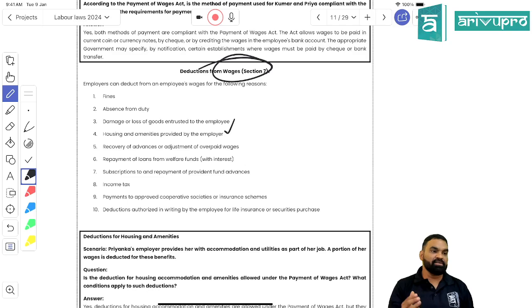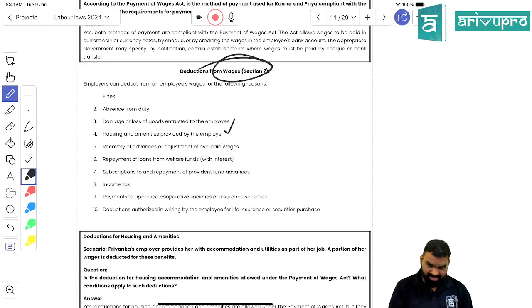So definitely there are certain costs that need to be borne for my residence, right? If any amount has been borne by Arivu Pro for my residential facilities, they can deduct it from my final remuneration. Got my point, students? And the 7th is, if you have subscribed for any provident fund or you have taken any advances on provident fund, both amounts can be deducted from your salary.